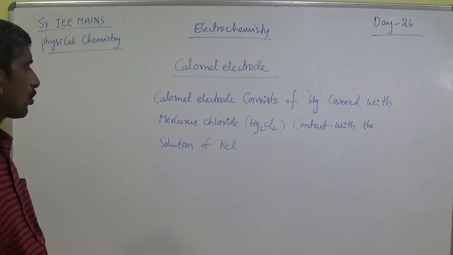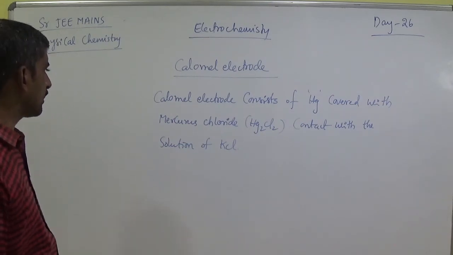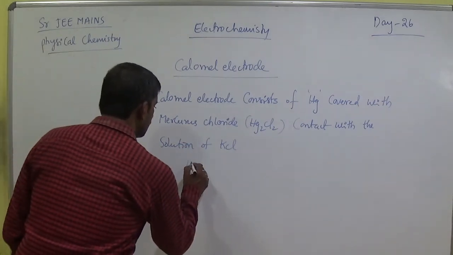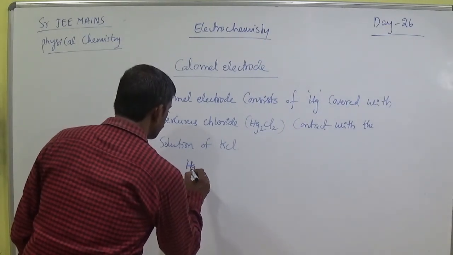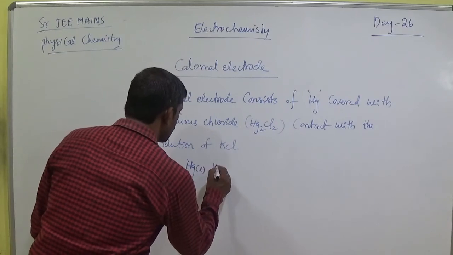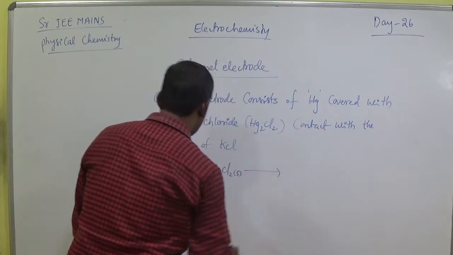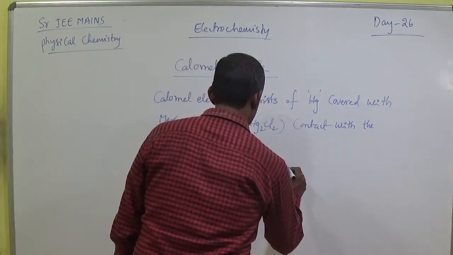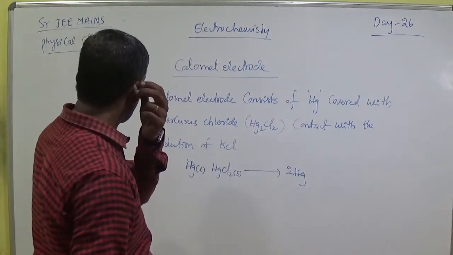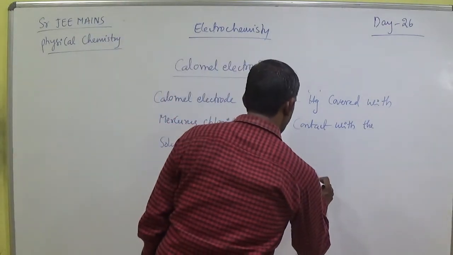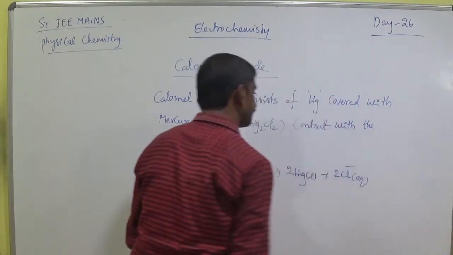In the calomel electrode, a simple representation: generally Hg liquid, Hg2Cl2 solid gives rise to 2Hg, which is liquid, plus 2Cl minus in aqueous solution.